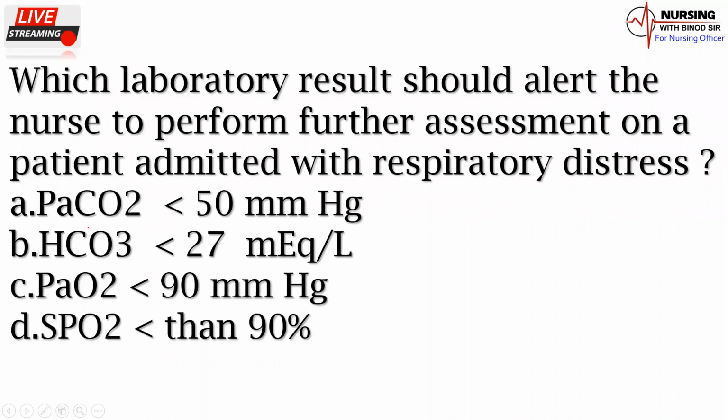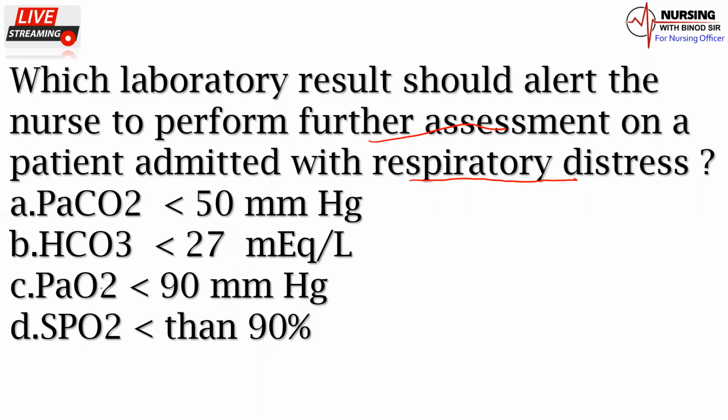Which laboratory result should alert the nurse to perform further assessment on a patient admitted with respiratory distress? Partial pressure of carbon dioxide less than 50 millimeters of mercury. Bicarbonate ion less than 27 milliequivalents per liter.